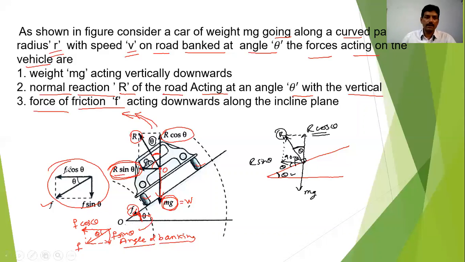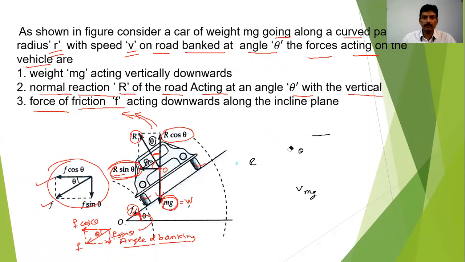So dear students, I think you understood the explanation of this figure. Here the force of friction is acting downward along the inclined plane, and I have resolved that force of friction into two components, F cos theta and F sin theta. Now what is my first target here?